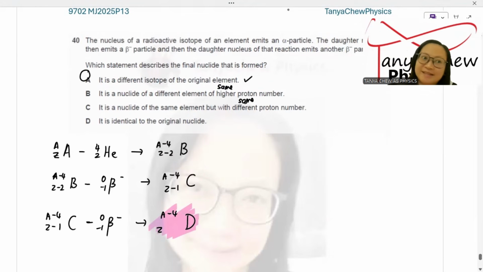So, that's it for AS Physics March 2025 Paper 1 Variant 3 discussion.